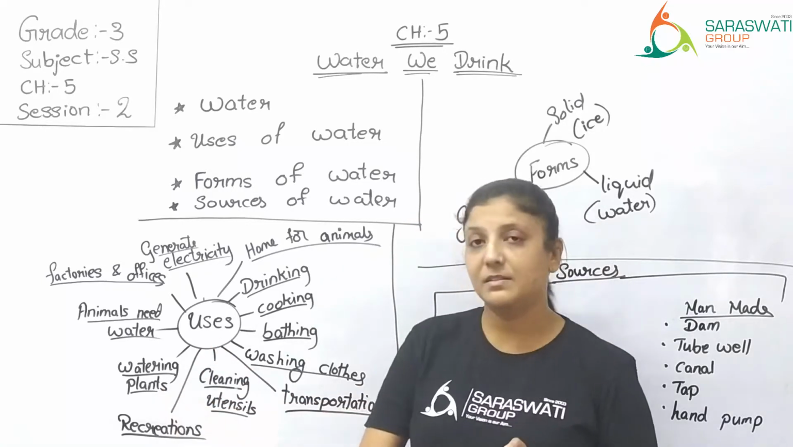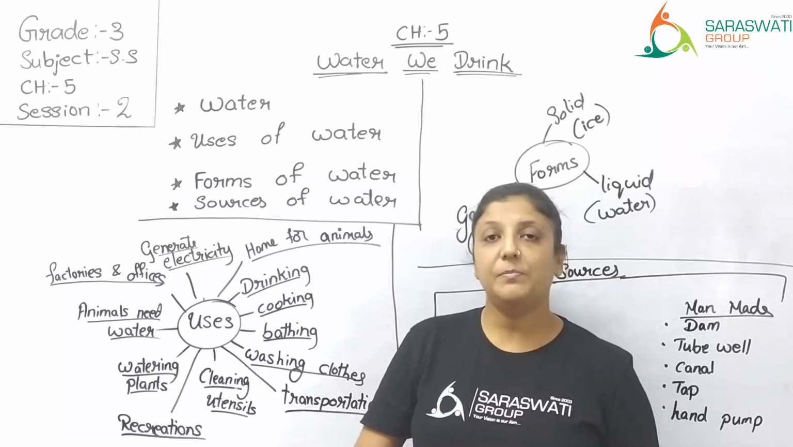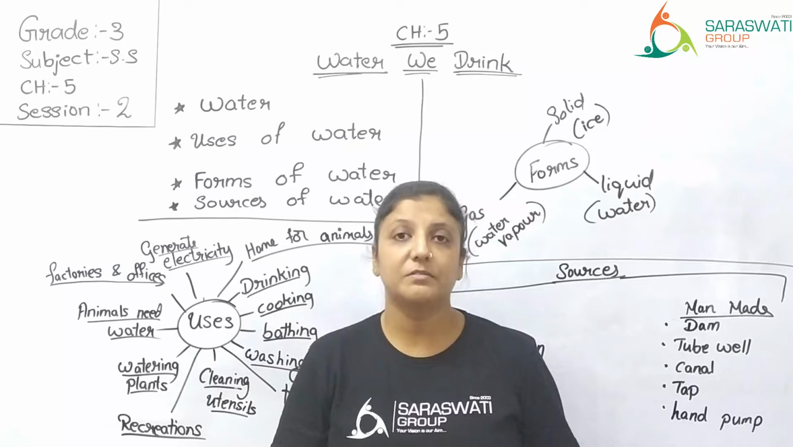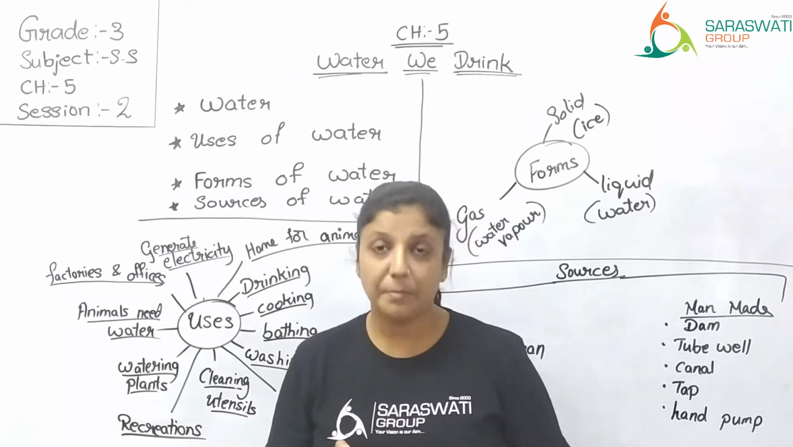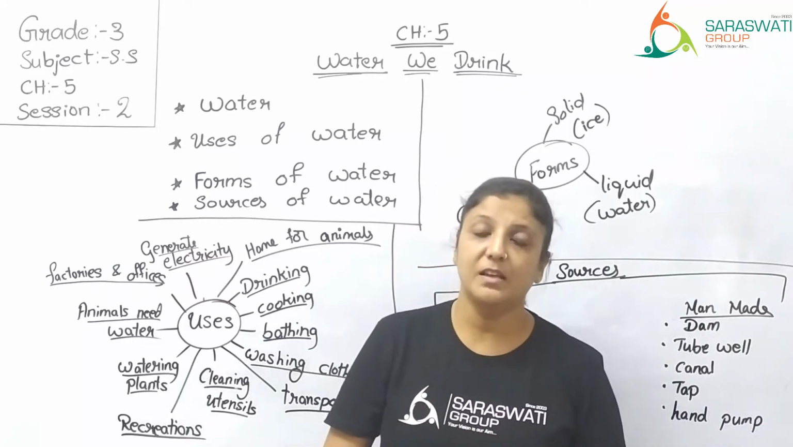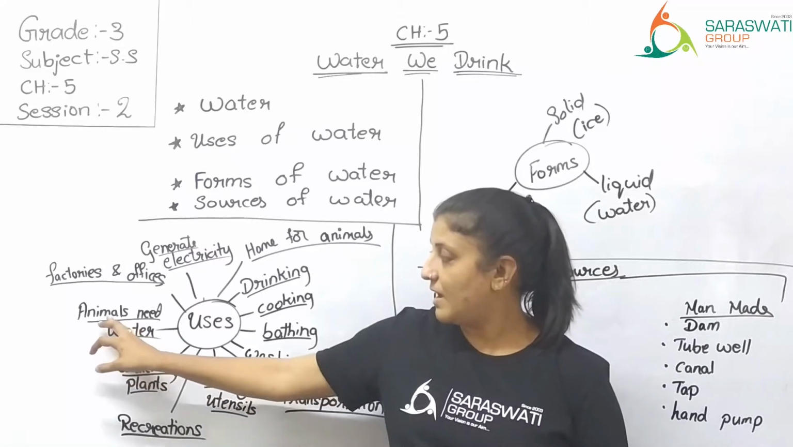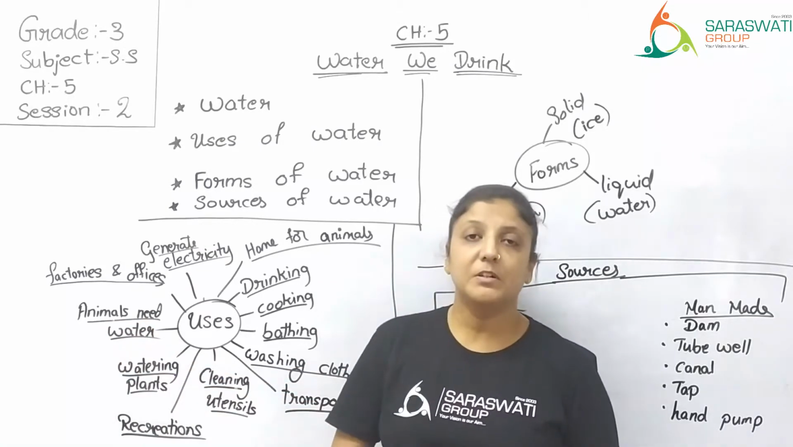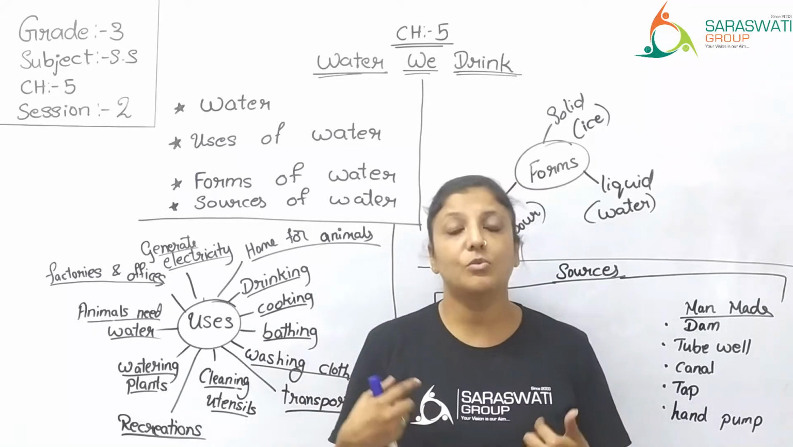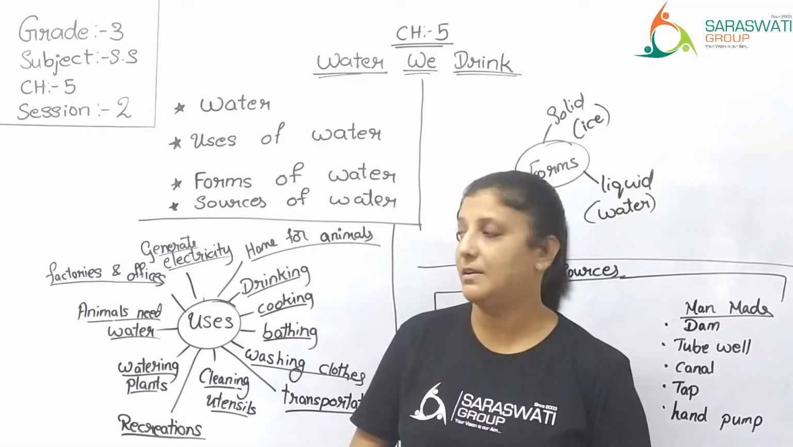Then for watering plants, you have flower pots at home, correct? These flower pots, there are plants in them. Now these plants will not survive if you don't supply water to them. You should daily water the plants, then and then they can survive. So for watering plants also water is required. Then animals need water. Animals, birds, they also drink water just as the way we drink. They need water to clean their body as well. Animals also take bath. You might have observed, right?